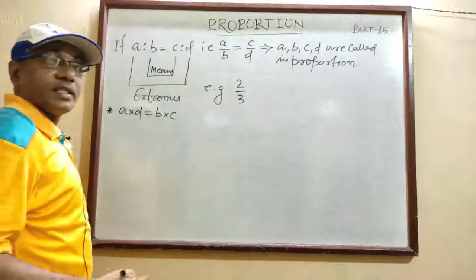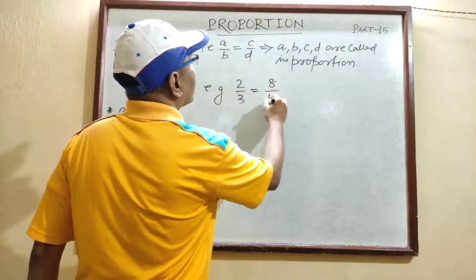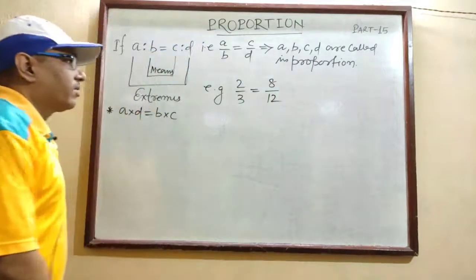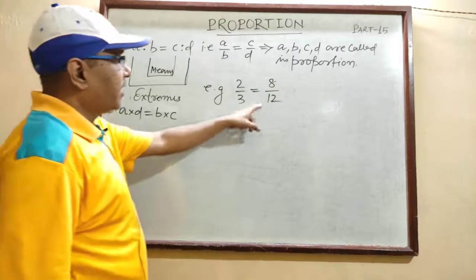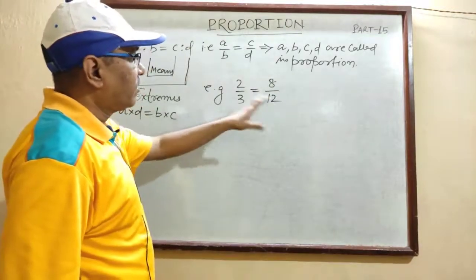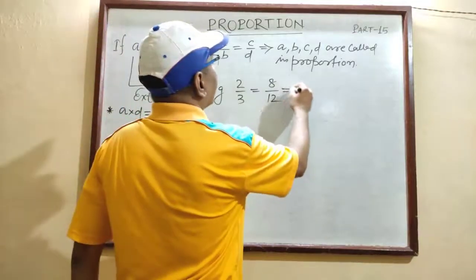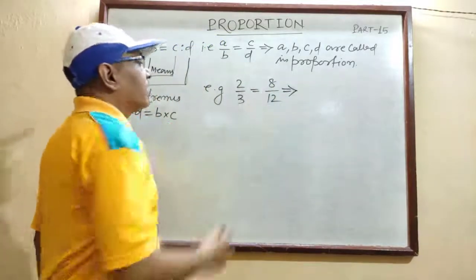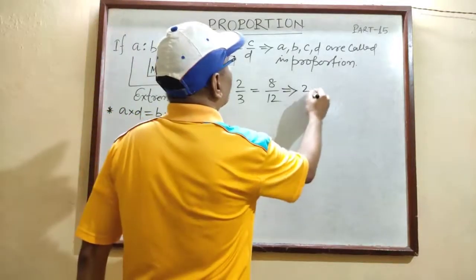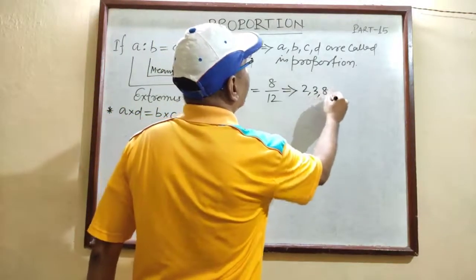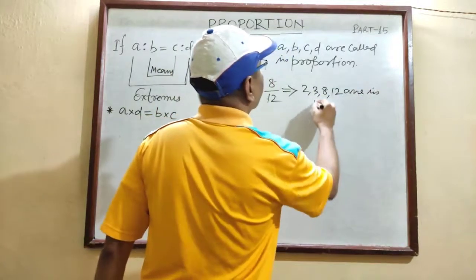2/3 is a ratio. 8/12 is also a ratio. Are they equal? If you simplify 8, 4 2s are 8, 4 3s are 12. Yes, so these are equal. So here 2 is to 3 is equal to 8 is to 12. So you can say 2, 3, 8, 12 are in proportion.